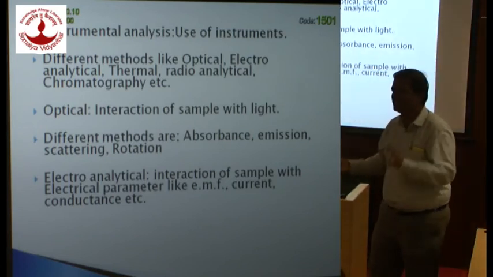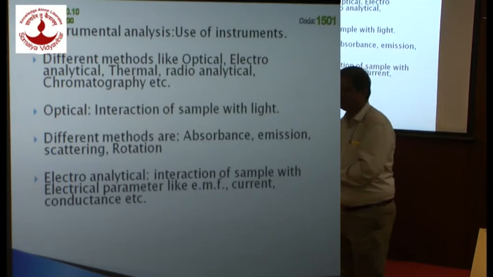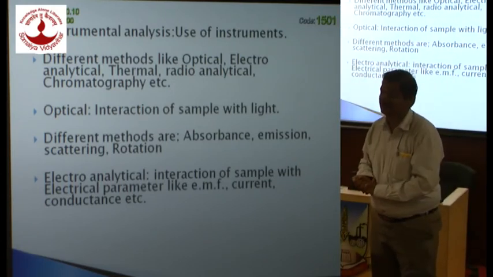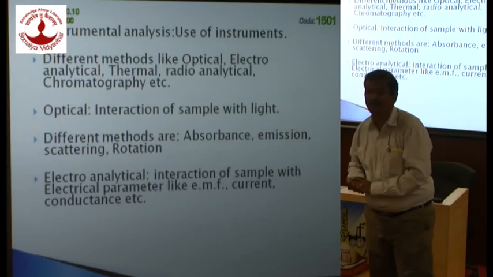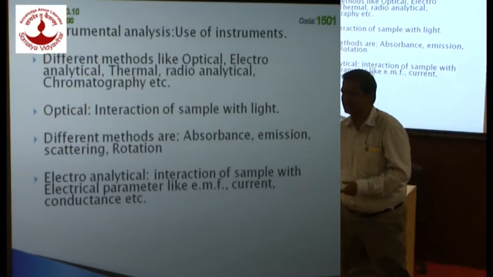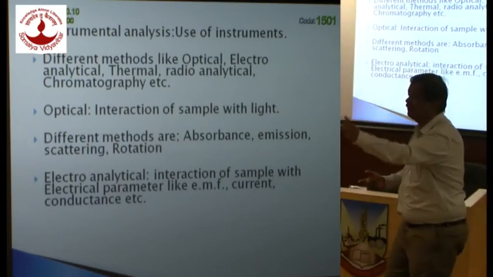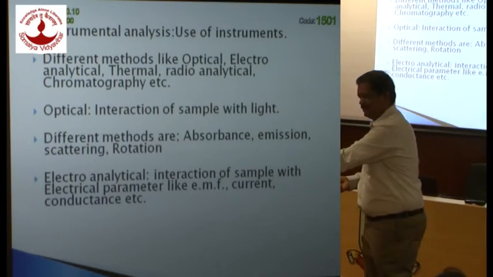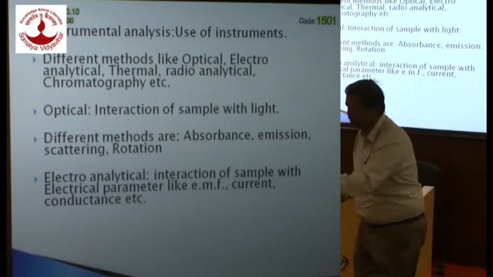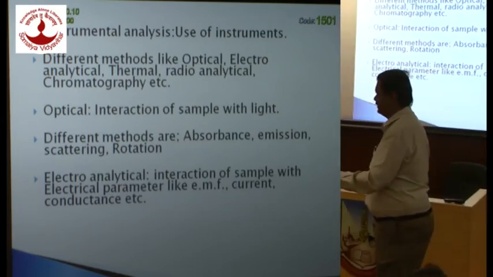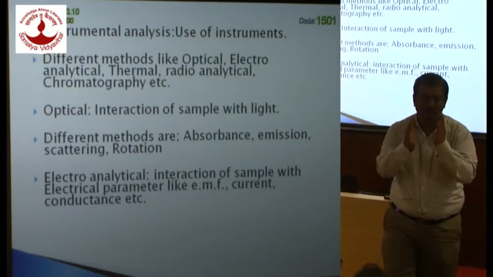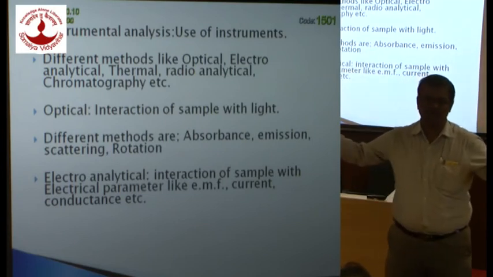And then lastly, the rotation methods. Which methods are there in rotation? You can find out alpha, that is specific optical rotation. Theta is optical rotation, alpha is specific optical rotation. By knowing alpha, you can do qualitative analysis. And by measuring theta, you can do quantitative analysis, if you have a series of sample solutions. So both can be done using rotation methods as well. So optical methods alone give you this many choices.